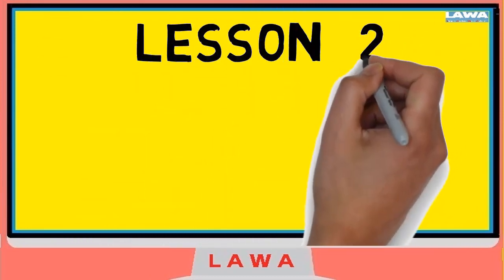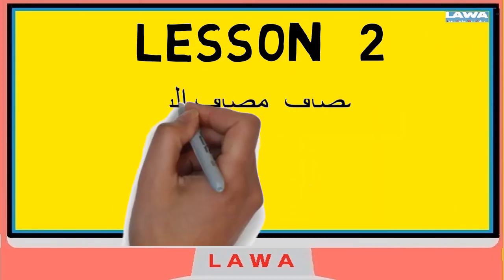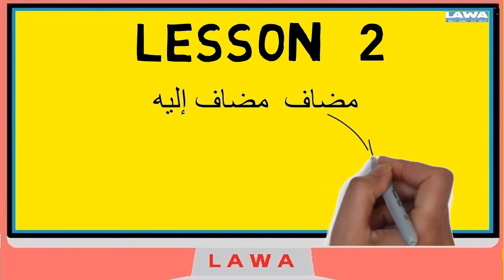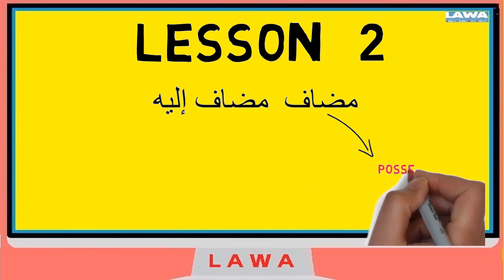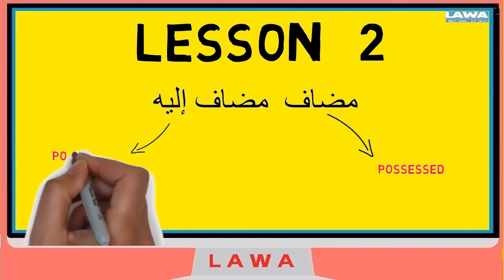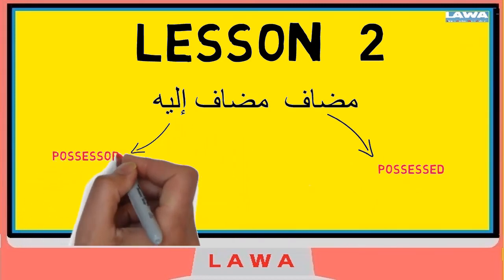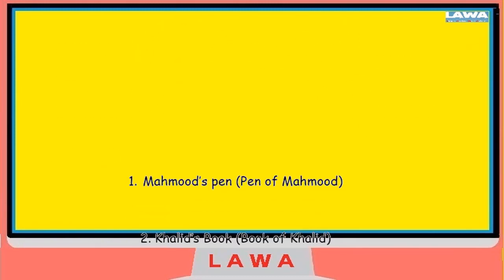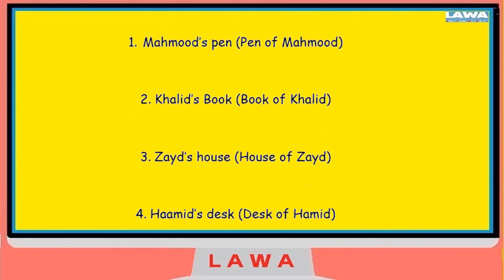This is lesson number 2, which is about mudaf and mudaf ilayh. Here I'm going to translate mudaf as possessed and mudaf ilayh as possessor. To help understand this concept, let's take a look at some examples so that it makes a little bit more sense. Let's consider the following examples: Mahmoud's pen, Khalid's book, Zaid's house, Hamid's desk.